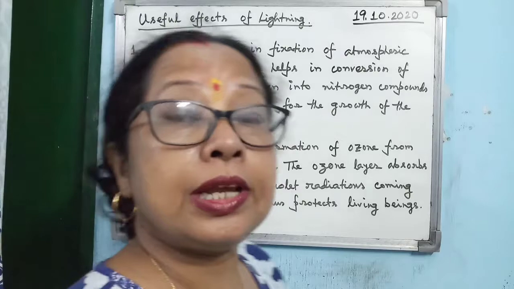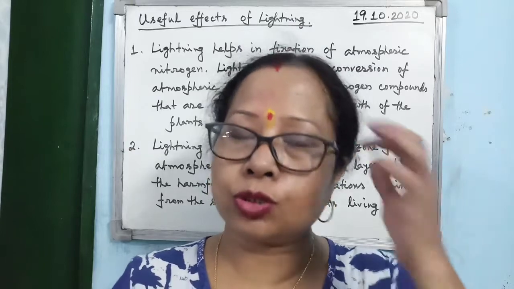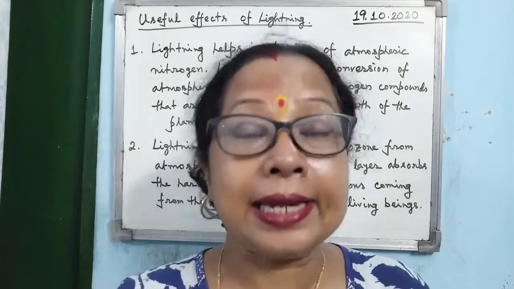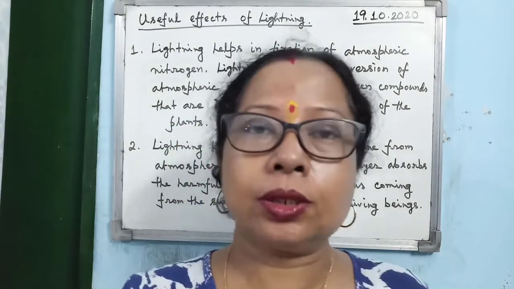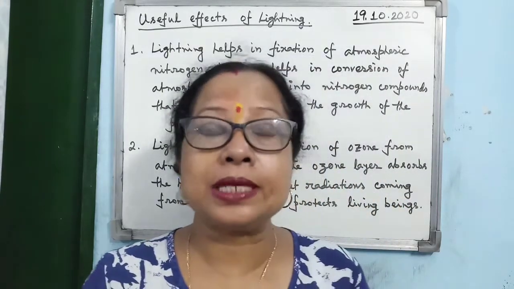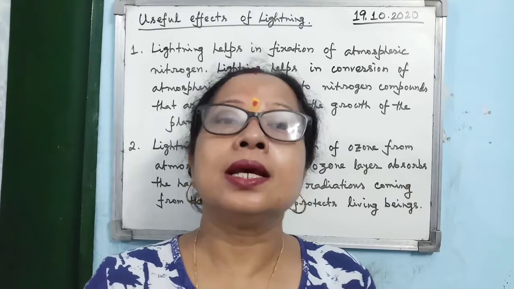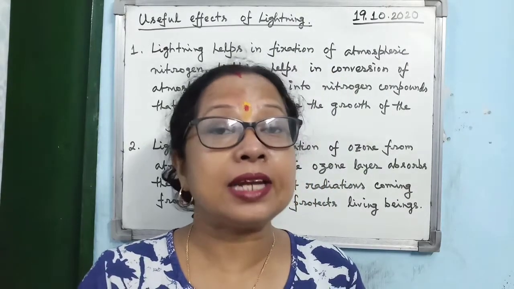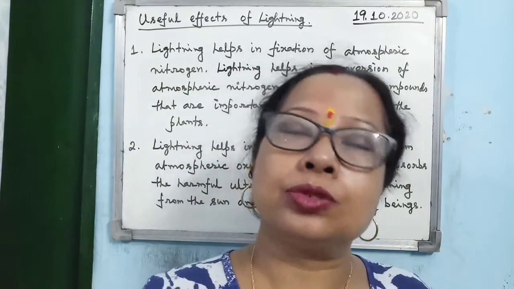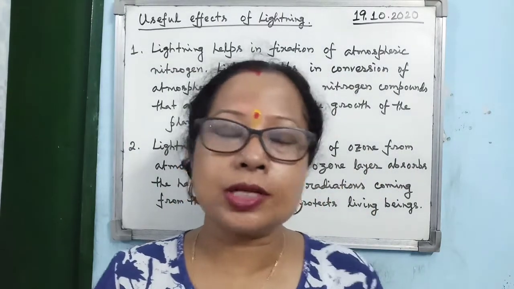lightning has useful effects also. Lightning is useful for our lives also, for living beings also. Why? Because you know that nitrogen compounds are very good for, and needed very much for, the growth of plants. Now how are the plants getting the nitrogen compounds? Lightning helps in fixation of atmospheric nitrogen. It means during lightning, the electric spark helps the atmospheric nitrogen convert into nitrogen compounds. And those nitrogen compounds are very useful for the growth of plants. This is the first useful effect.